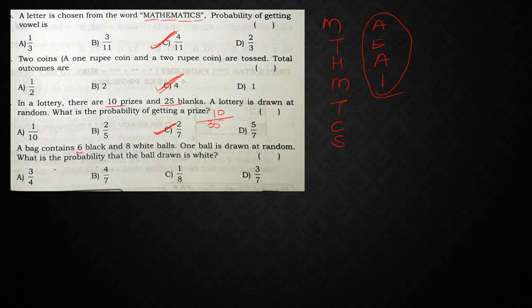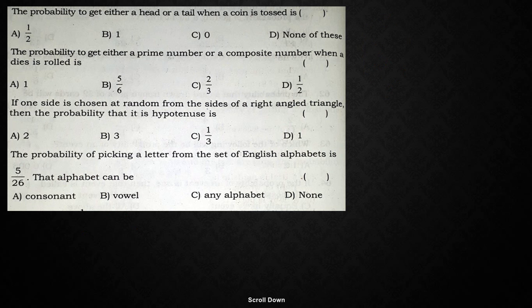A bag contains 6 black and 8 white balls. So one ball is drawn at random. So 6 plus 8, 14. Now one ball is drawn at random. What is the probability that it is white? So white means 8. So 8 by 14 means 4 by 7. So the answer is 4 by 7. Right, next moving on to one more question.